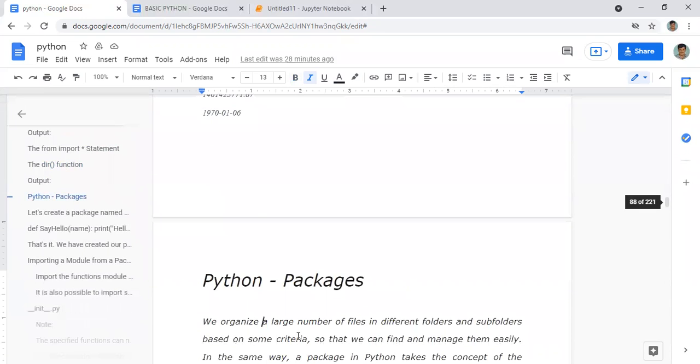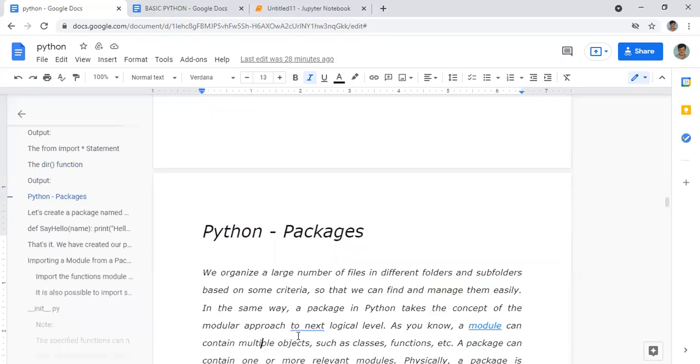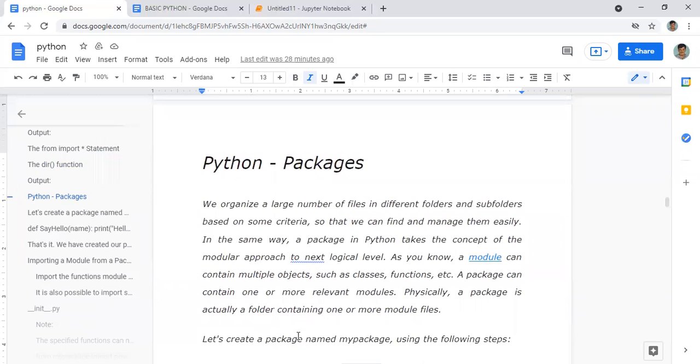Okay, now we will study about Python packages. We have studied modules first, and now we will study Python packages. I told you the same code we will use in a Python module. If you want to organize a large number of files in different folders and subfolders, we do it like this with folders. A Python package means, if you have similar modules, that is, one module means similar code, which we have studied.